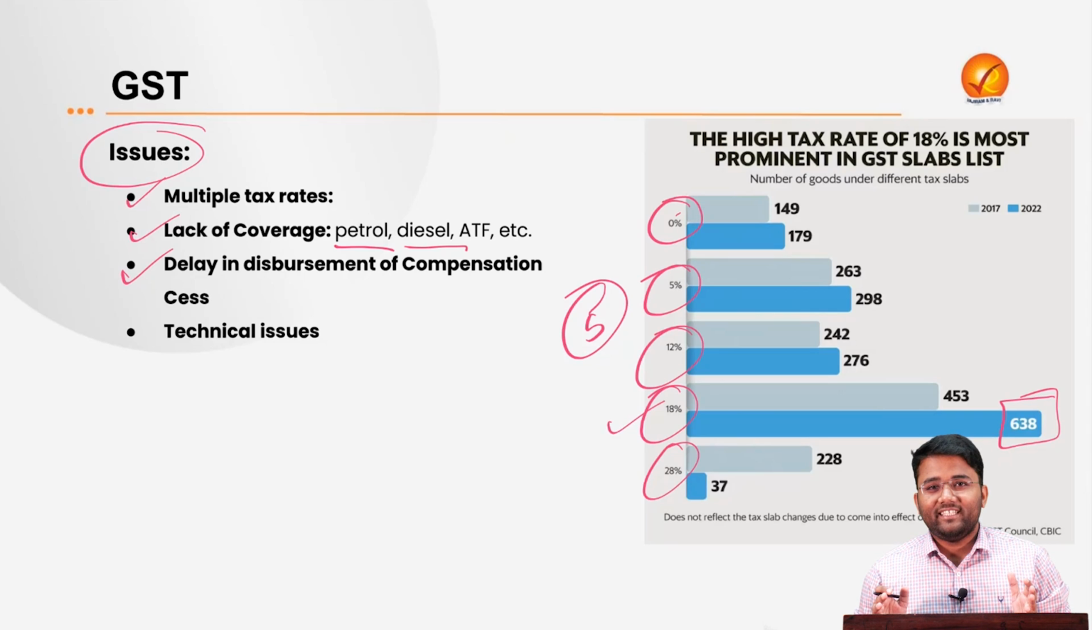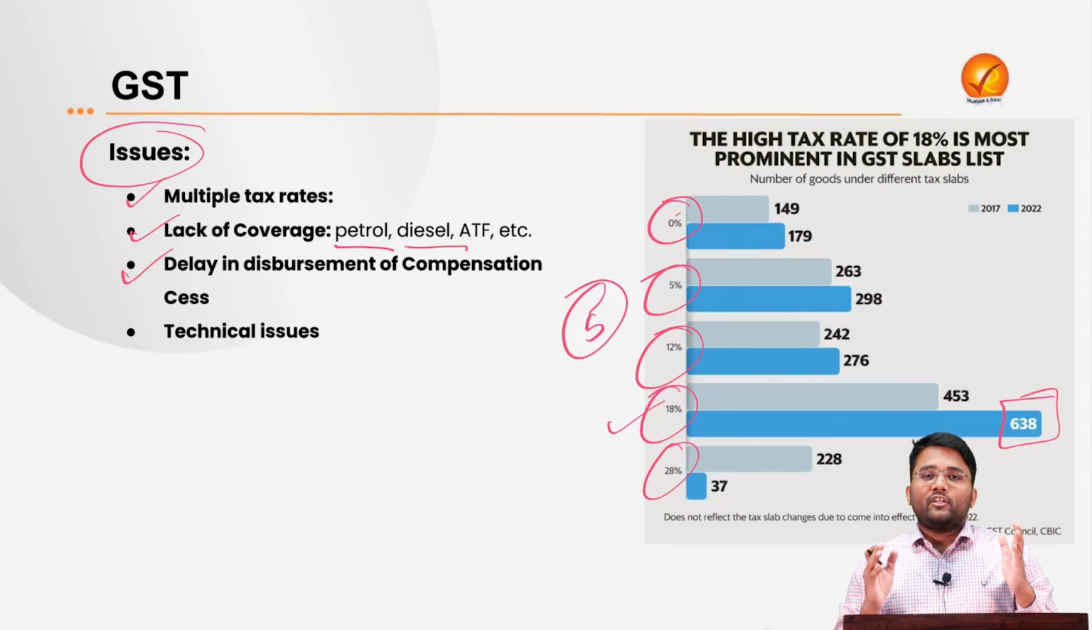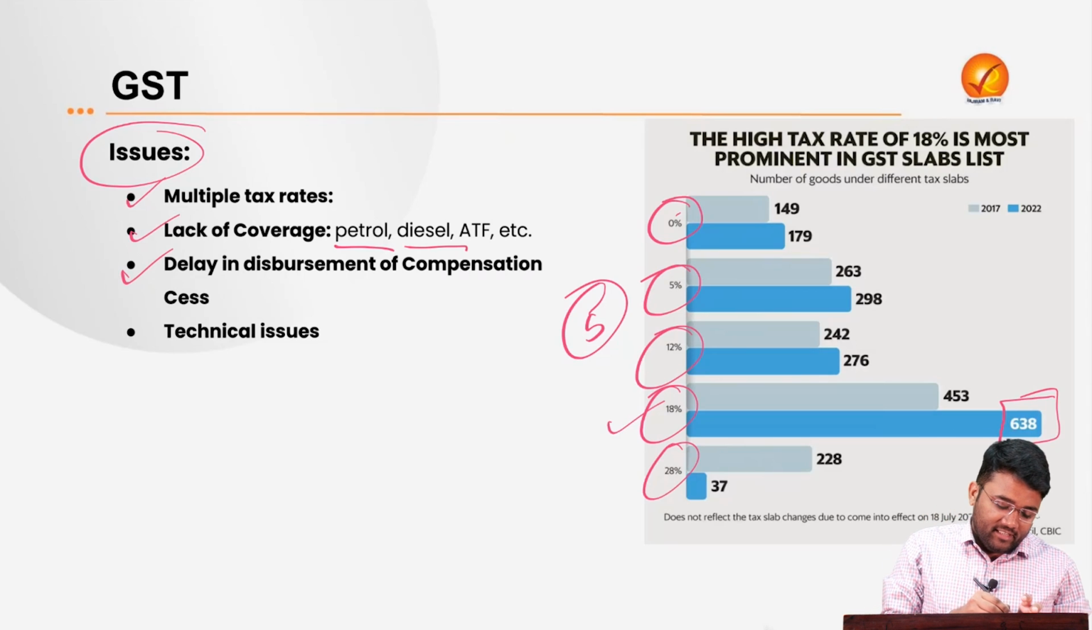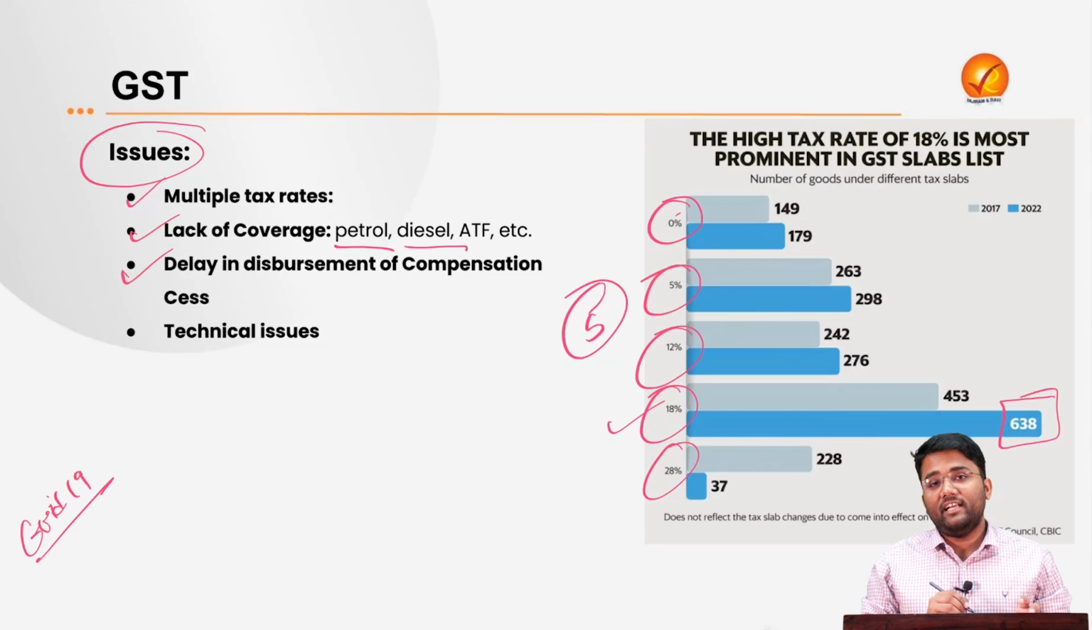After 2019-20, the economy has somewhat gone into an economic slowdown, and then the COVID-19 pandemic also came, which led to reduced central government revenue. So this led to the delay in giving the GST compensation cess that was promised to the states to manage their fund loss due to implementation of GST.